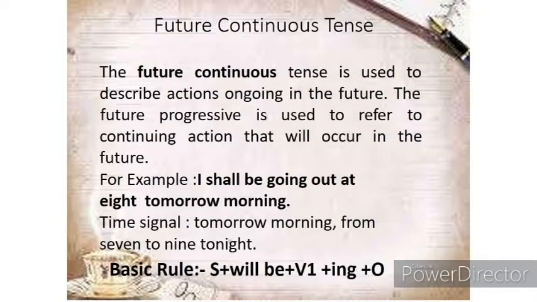Similarly, we have the basic rule for future continuous tense, that is subject plus will be plus verb first form plus ing. She will be coming tomorrow. Subject plus will be plus verb first form and ing with that and object.